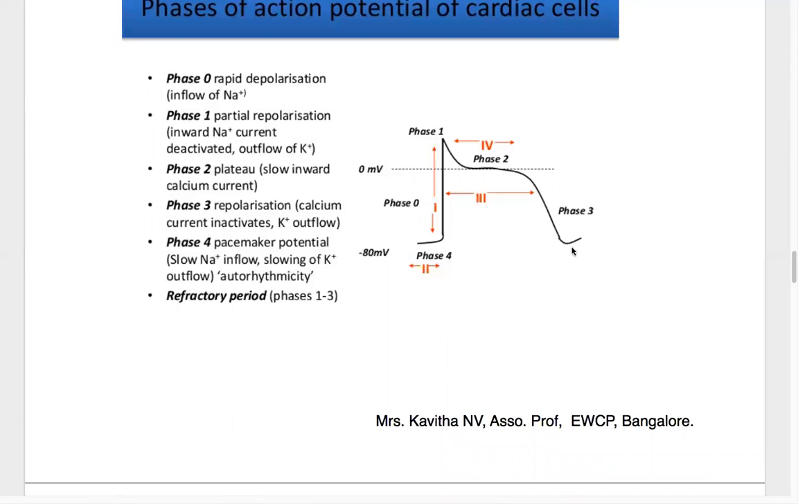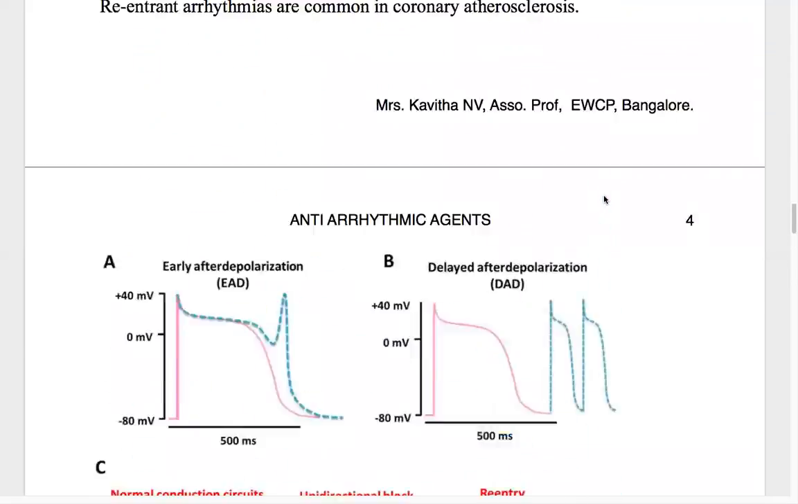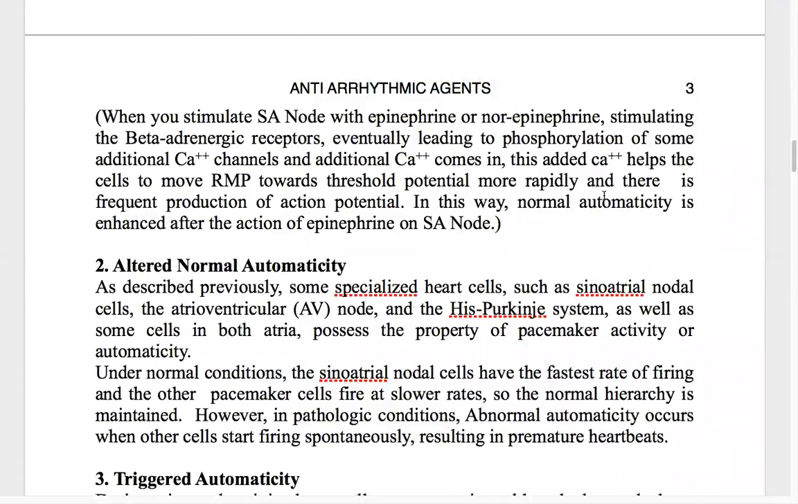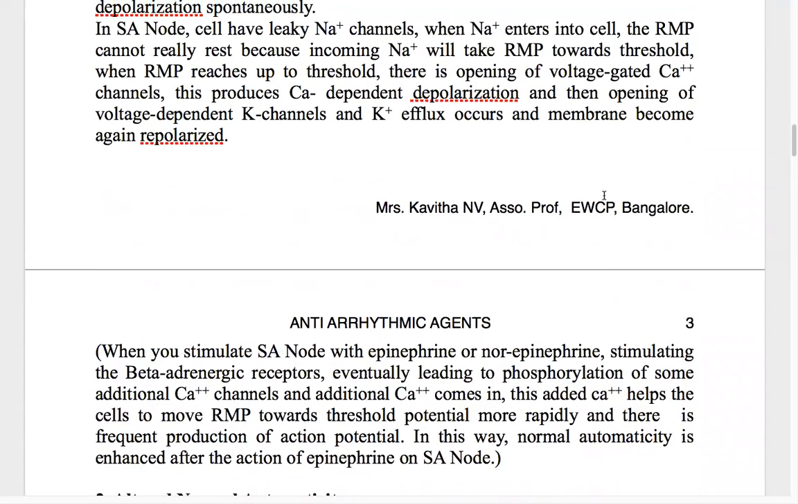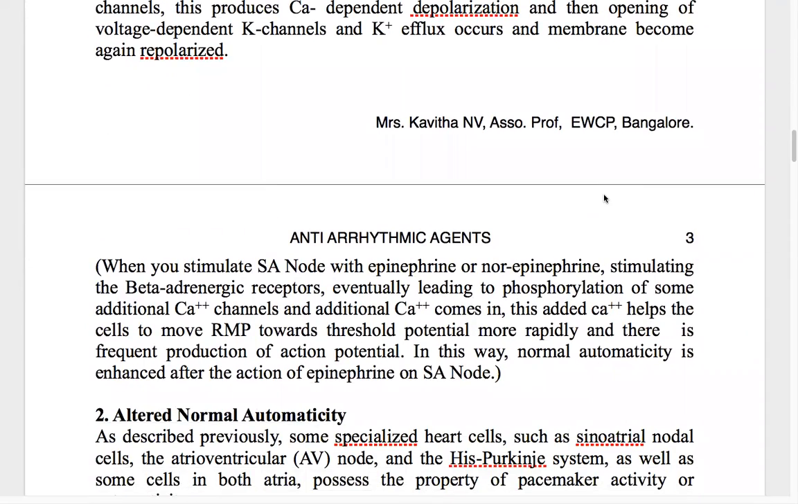The repolarization takes place. It comes to the normal resting potential. So this depolarization and repolarization takes place. So this is the SA node. One simple example of this is usually when there is a release of adrenaline or noradrenaline, what happens is it stimulates the SA node.